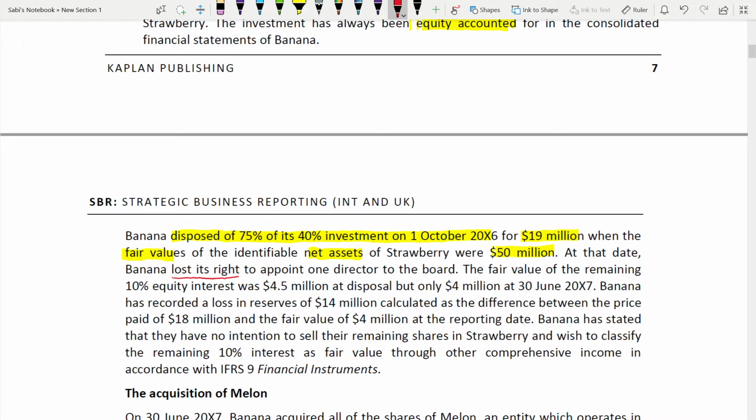So the fair value of the remaining 10% equity interest was 4.5 million. Why 10% equity interest?